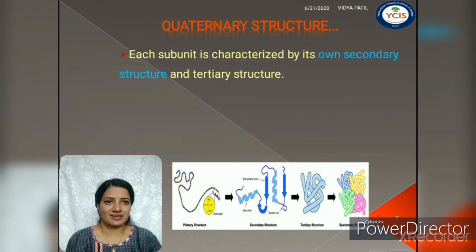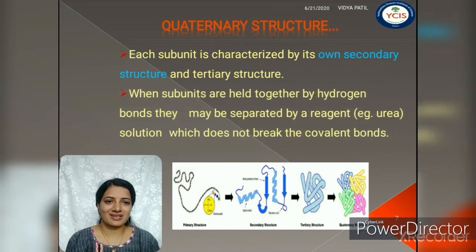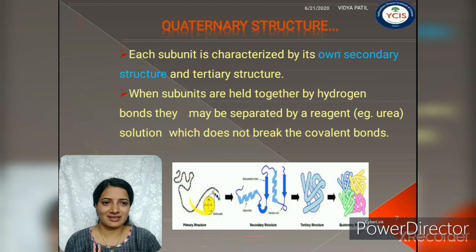Each subunit is characterized by its own secondary structure and tertiary structure. This is the polypeptide chain. Then this polypeptide chain forms the alpha helix and beta sheets according to the sequence of amino acids, and there is a final folding of the protein into the tertiary structure and later the association of subunits.